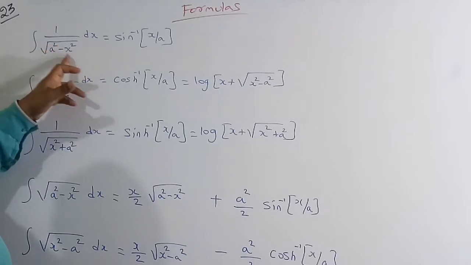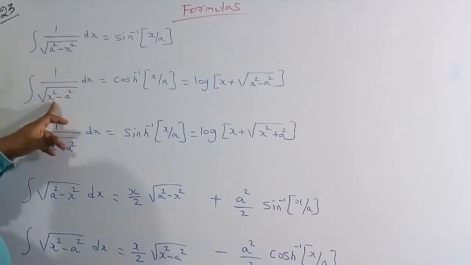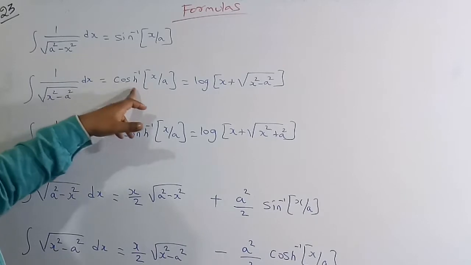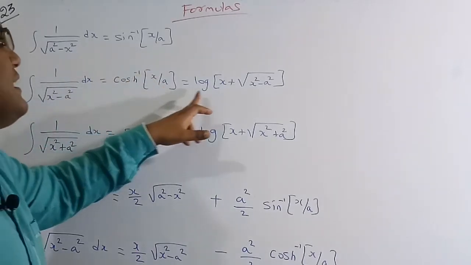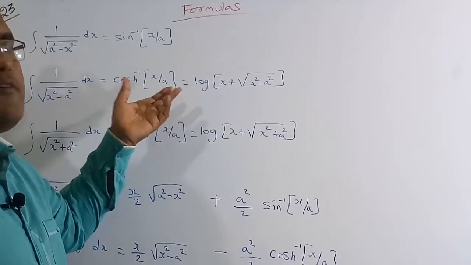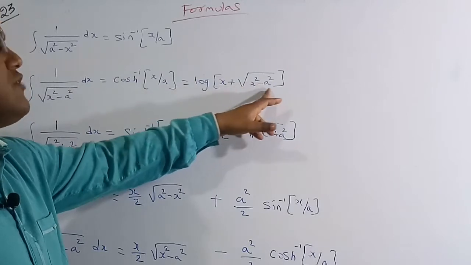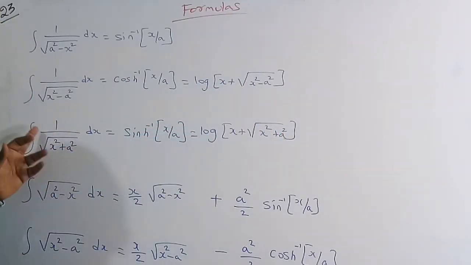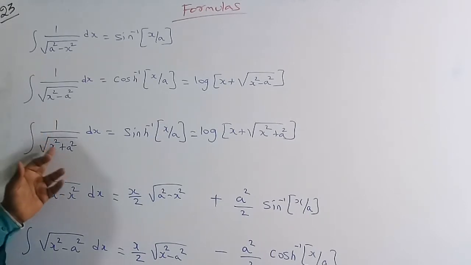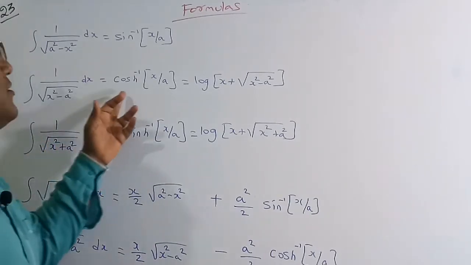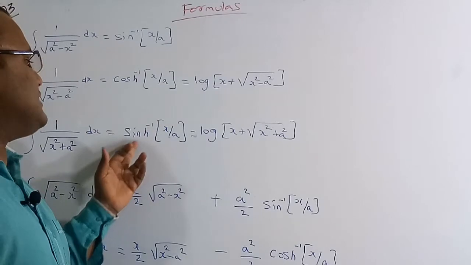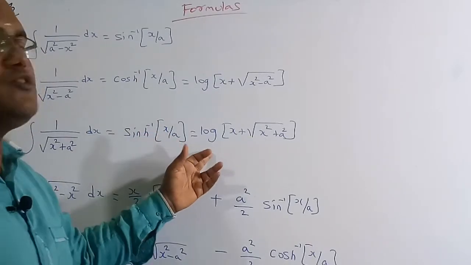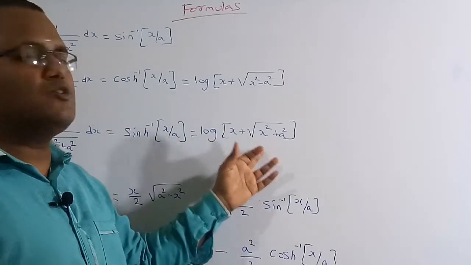we are going to change the position of x and a. We get under root over x square minus a square dx is equal to cos h inverse of x by a, which we can also write in terms of log: log of x plus under root over x square minus a square. If we replace minus by plus, we get integration of 1 by under root over x square plus a square dx is equal to, just in place of cos, write sin h inverse of x by a, or you can also write log of x plus under root over x square plus a square.